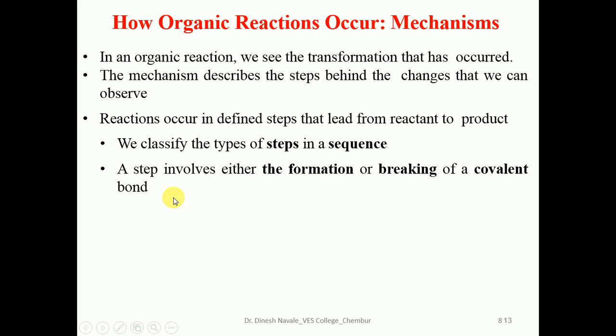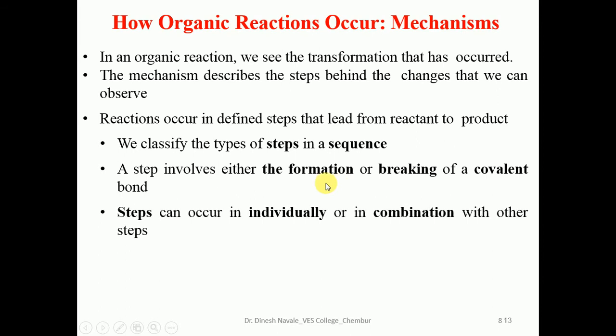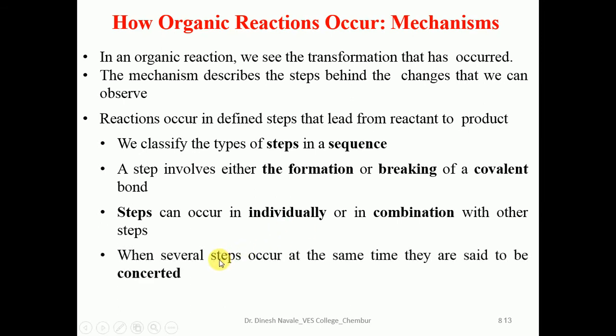So in an organic reaction mechanism, two important things happen: either there is formation of a covalent bond, or there is breaking of a covalent bond. Steps can occur individually or in combination with other steps. Sometimes a single step happens, or sometimes multiple steps, or the reaction happens in combination. When several steps occur at the same time, they are said to be a concerted mechanism.